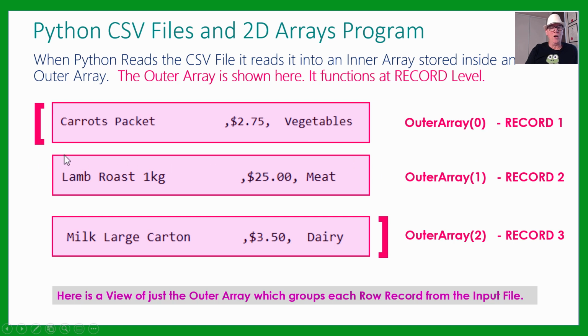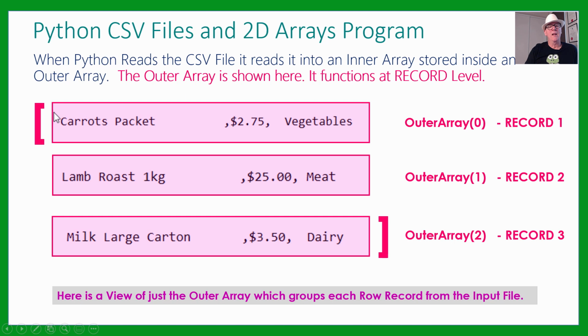If we want all 3 of those, that row or that line or that record from the file, outer array brackets 1 is where that's going to go. This is going to get loaded into outer array brackets 2 and so on. So that's the record group or rows or lines in your file. That's that level of storage in the program, and we've seen that before in previous programs, and that's what we're used to. Now we're going to look at the second dimension where we make an array inside an array, and that's the new bit we haven't done.